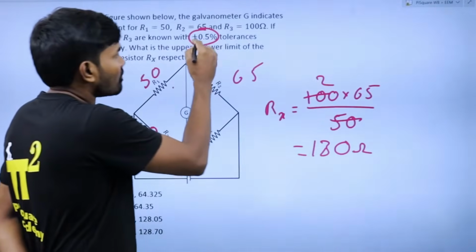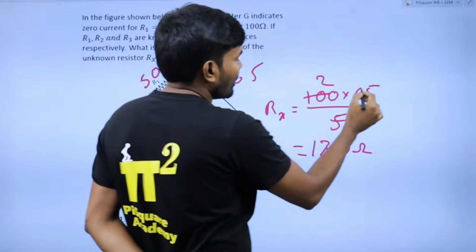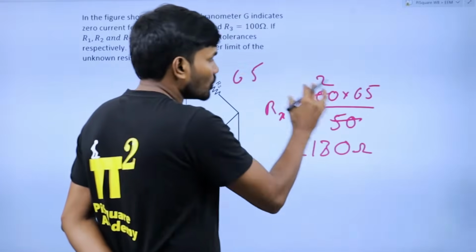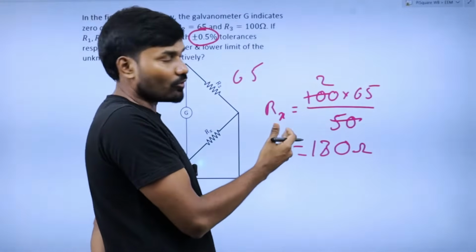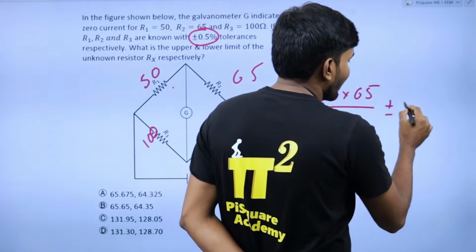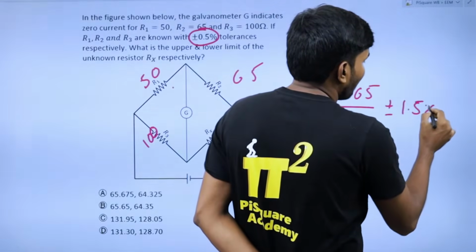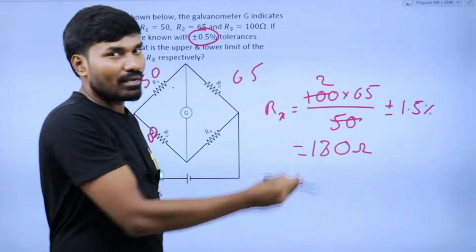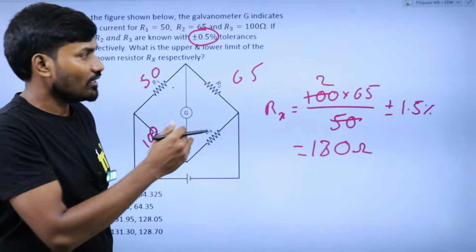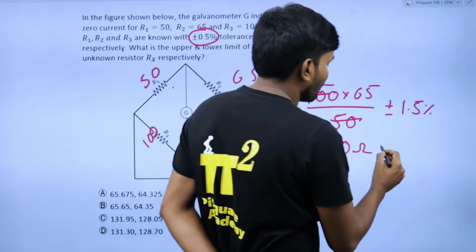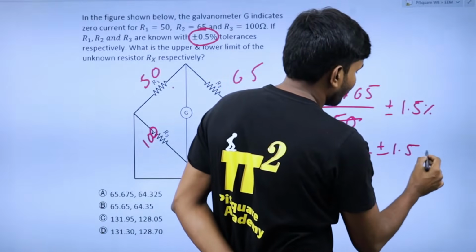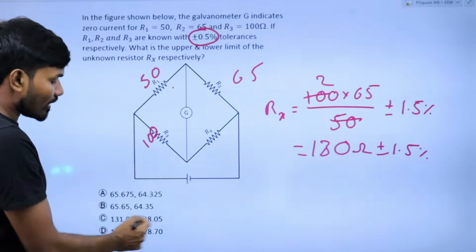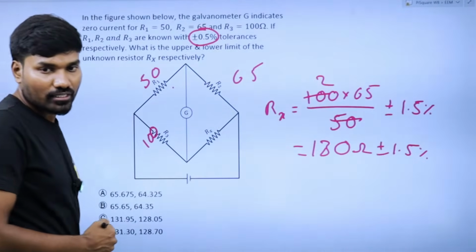Now if you include these errors of plus 0.15 here, plus 0.15 here, plus 0.15 here, I think I've given you these error calculations, so you will be getting plus or minus 1.5%. All these percentages, multiplication, division, they will be added together. So you will get plus or minus 1.5%. But it is not asked in terms of percentage, it is asked in terms of absolute values. Okay, so now check it out.